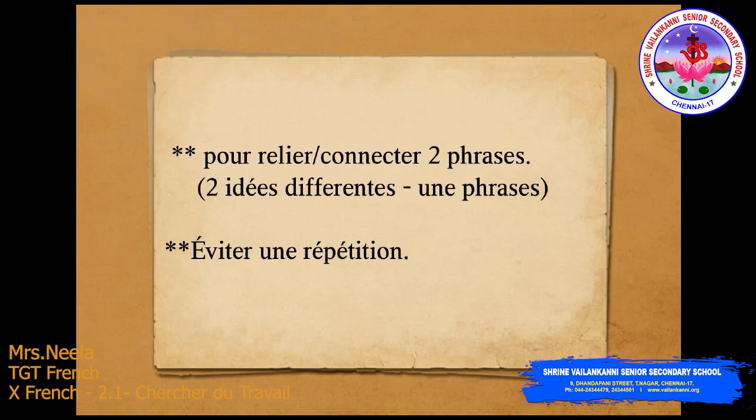So, pour relier ou connecter deux phrases, deux différentes idées. We have two different ideas or sentences that we are going to put in one phrase. Éviter une répétition, and we are going to avoid the repetition. So, the relative pronouns are used to link two related ideas into a single sentence, thereby avoiding the repetition. In this particular video, we are going to focus on qui, que, and où.